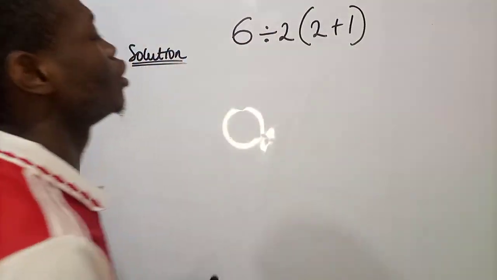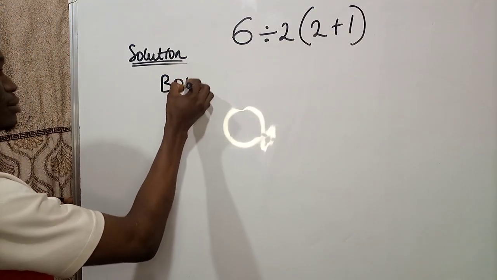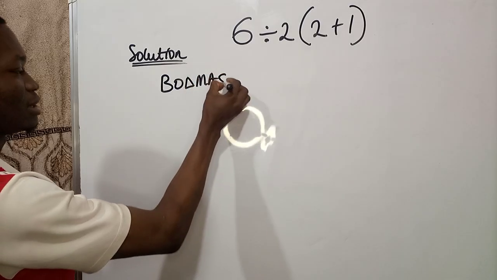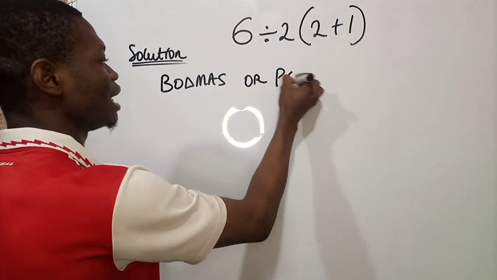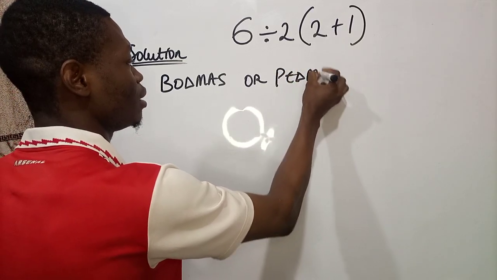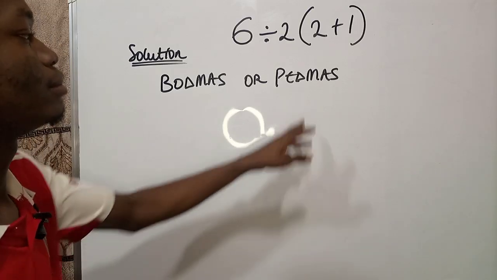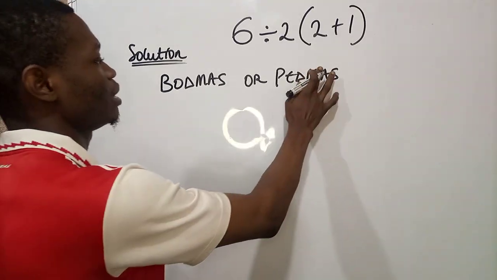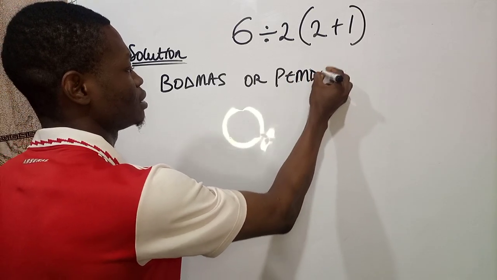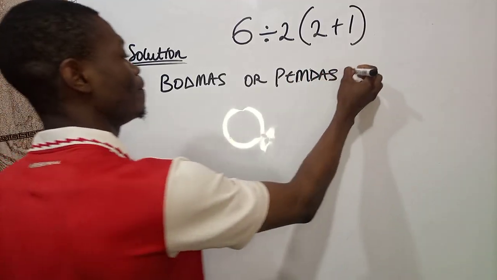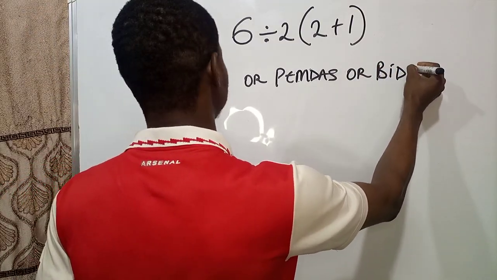So first of all, we need to know what we call BODMAS or PEMDAS or BIDMAS.